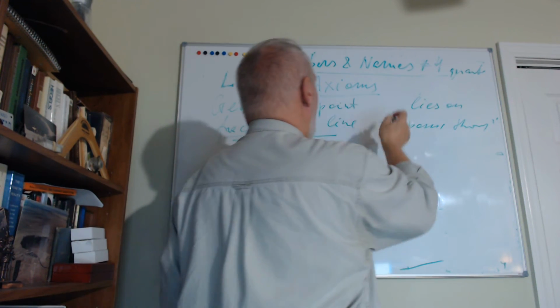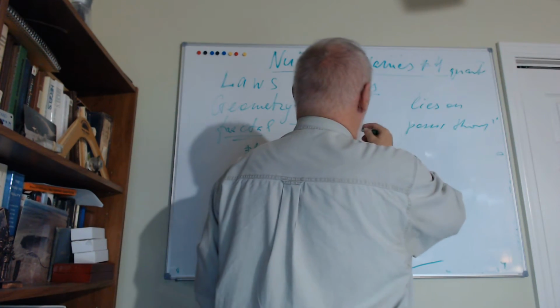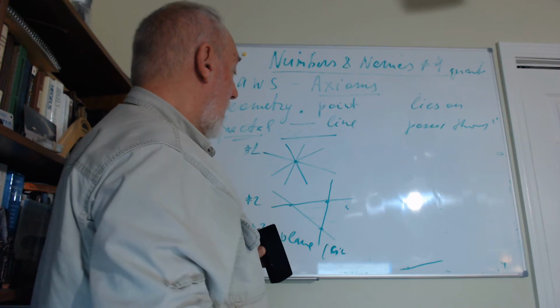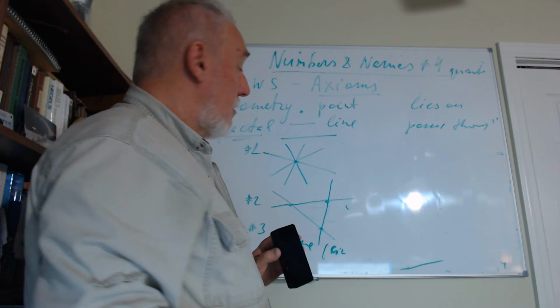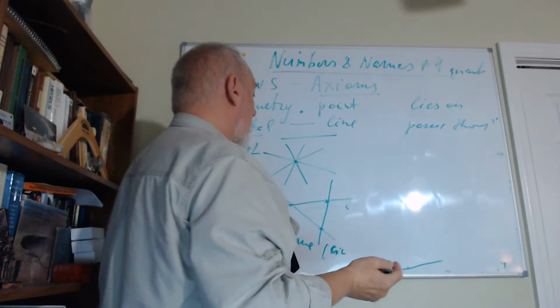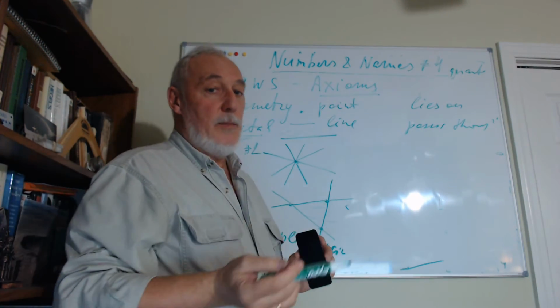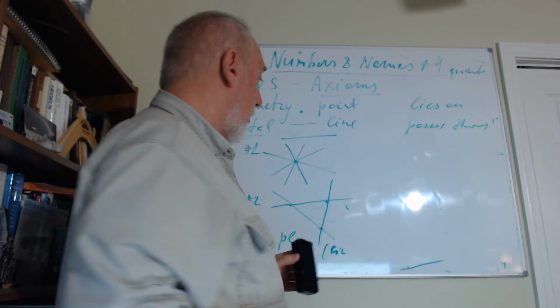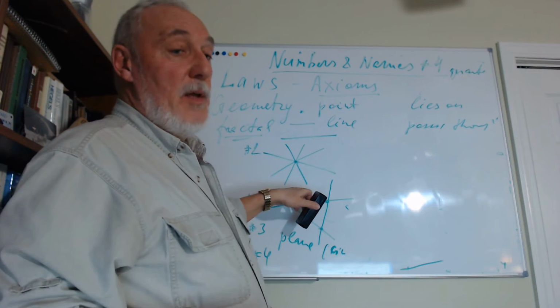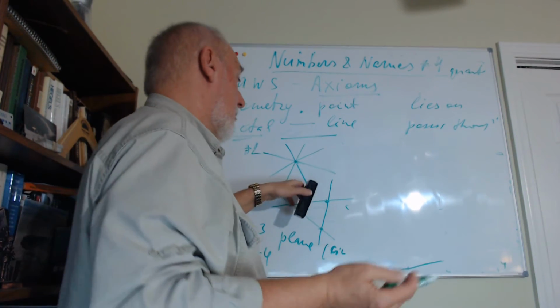So point lies on line, and line passes through point. And then we use some other things which are called numbers. 1 point, 2 points, 3 points, so they're countable, right? We can count points. And also lines, they're countable too. There are 1, 2, 3 lines, or maybe infinite lines, but anyway, we can count.